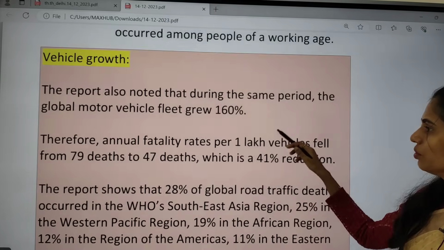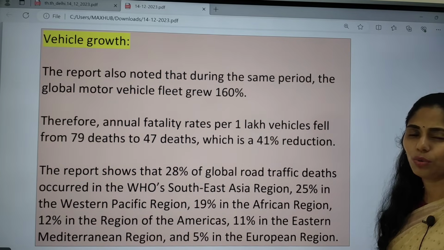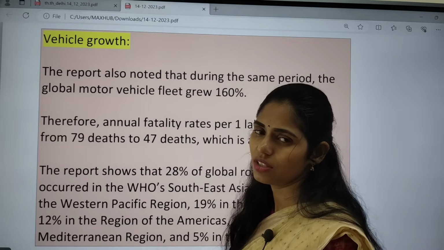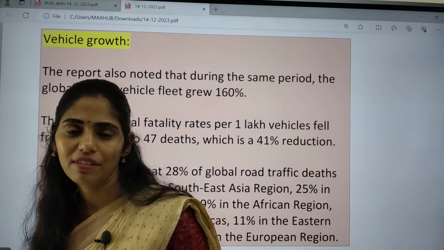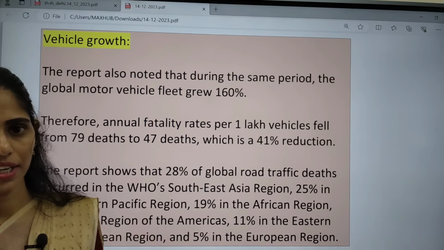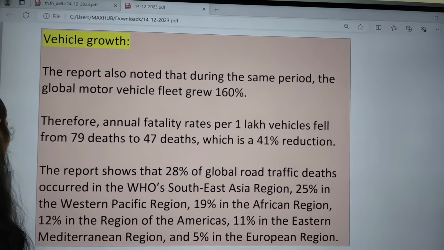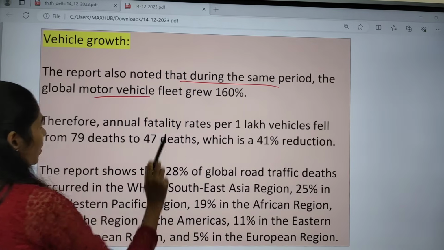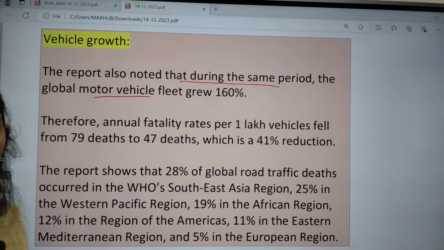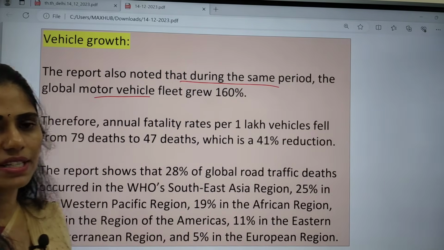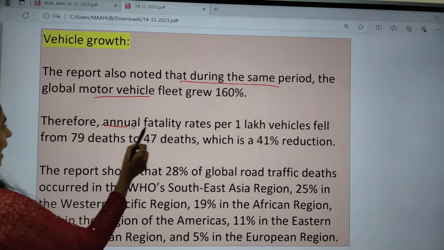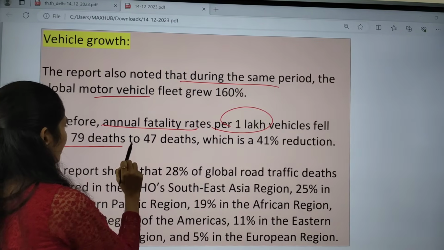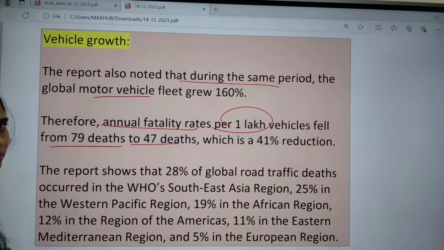If you're talking about the data given here, day by day vehicle growth is increasing. Rather than using the public transport system, people have their private vehicles and use them for transportation. This report noticed that during the same period the global motor vehicle fleet increased by 160%, and annual fatality rates per lakh vehicles fell from 79 deaths to 47 deaths.